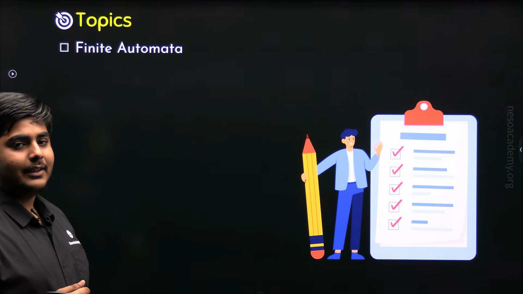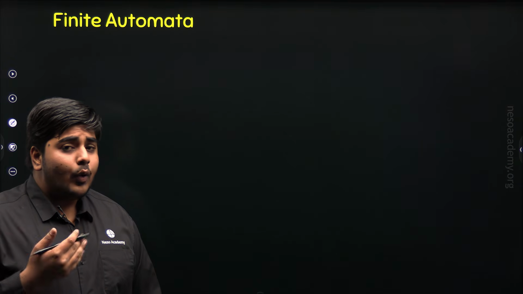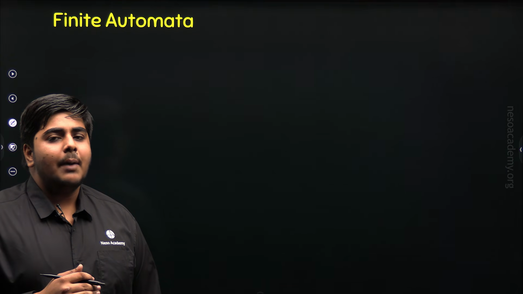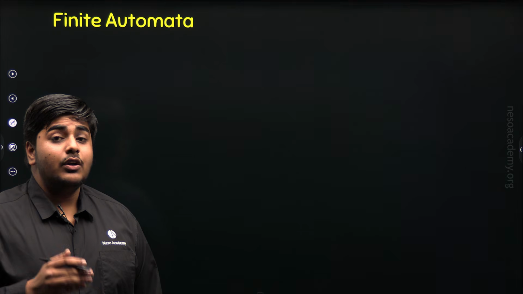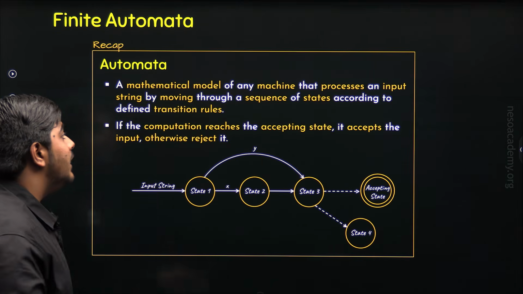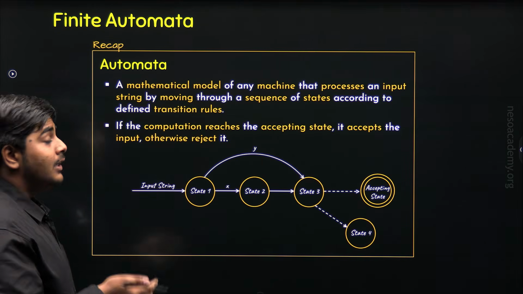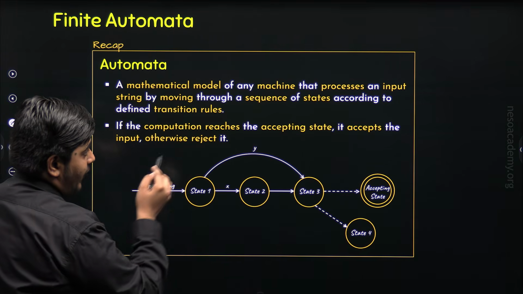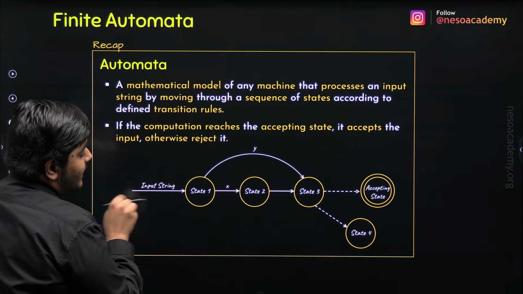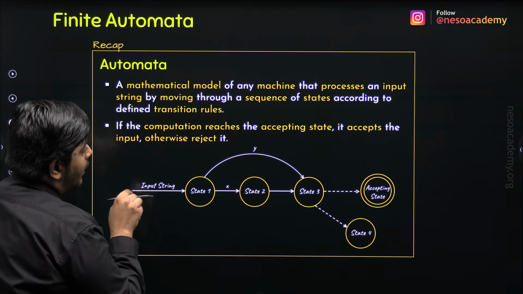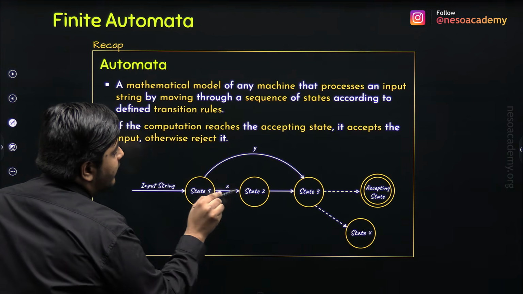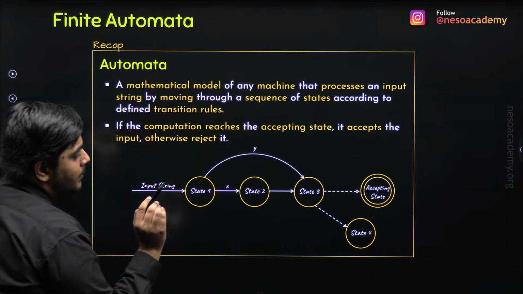So let's get started. Before going into what finite automata is, let's take a quick recap of what we have studied in automata. We have studied that an automaton is a mathematical model of any machine that processes an input string by moving through a sequence of states according to defined transition rules.